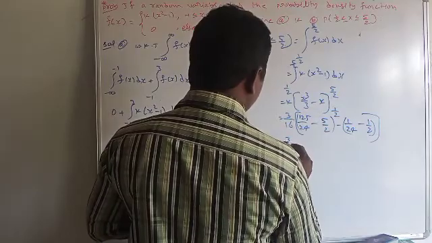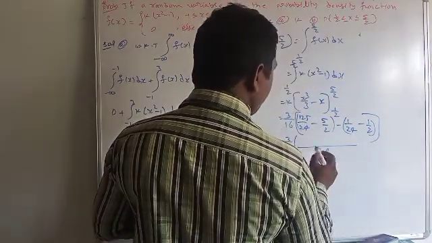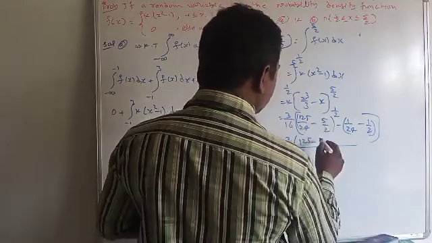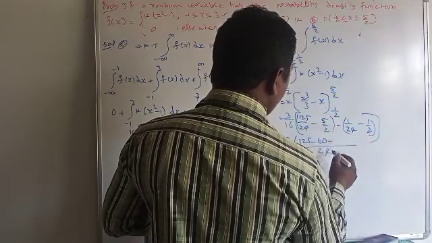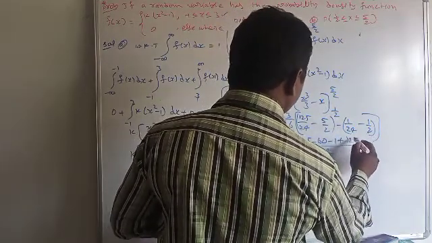Finally, this is 3 by 16 into, taking the LCM 24, in the one time 125 minus 2 in the 12 times, 12 5s are 60, minus 24 in the one time 1, minus 2 in the 12 times.